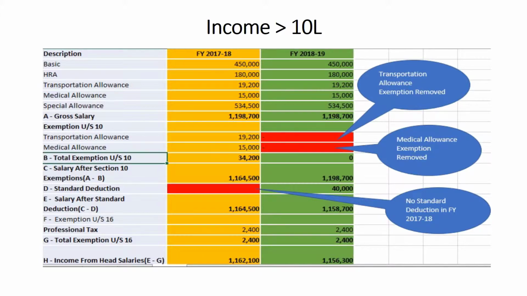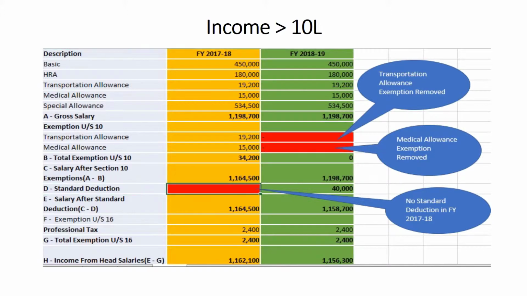Hence, total exemption under section 10 for 17-18 is 34,200, while it is 0 for 18-19. And salary after section 10 is 11,64,500 for the financial year 17-18, while it is 11,98,700 for the financial year 18-19.